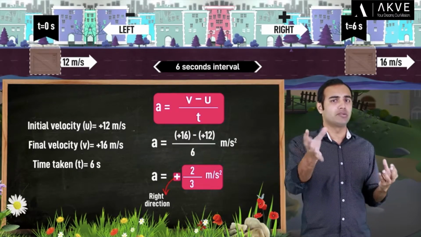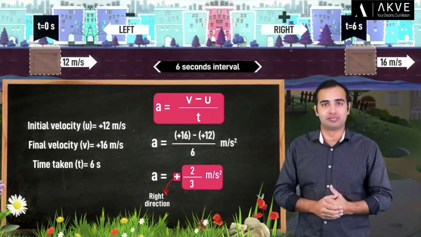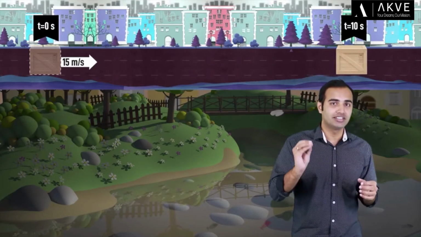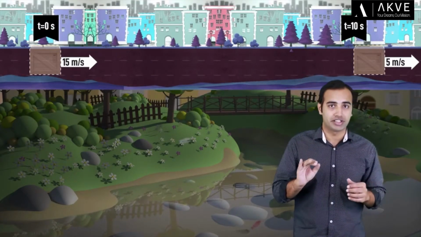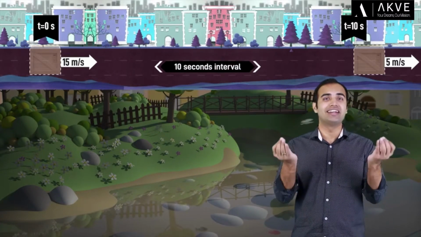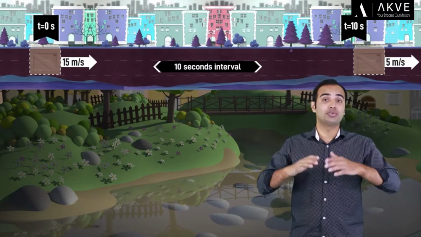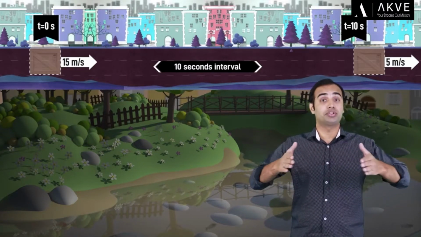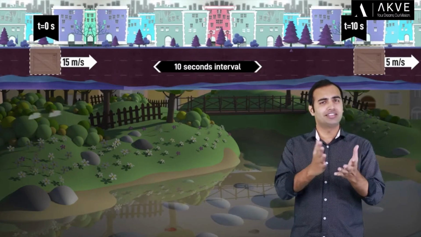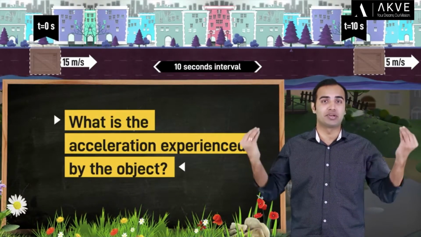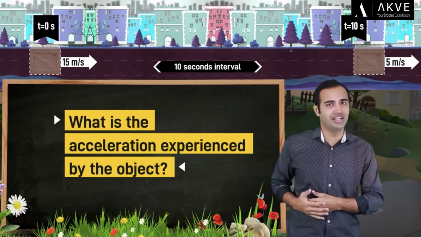To understand this point better, let's solve one more problem. Here we have another scenario where an object's velocity changes from 15 meters per second to 5 meters per second in a 10 seconds time interval. Once again, the object travels only in the right direction throughout the course of its journey. Now, given this information, you are supposed to calculate the acceleration experienced by the object. Your time starts now.